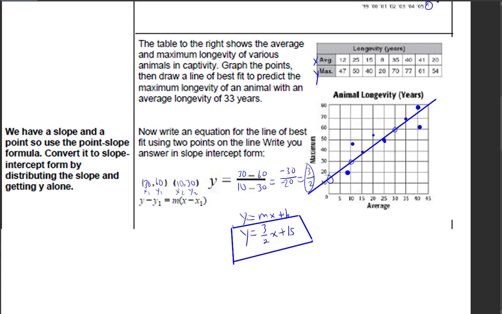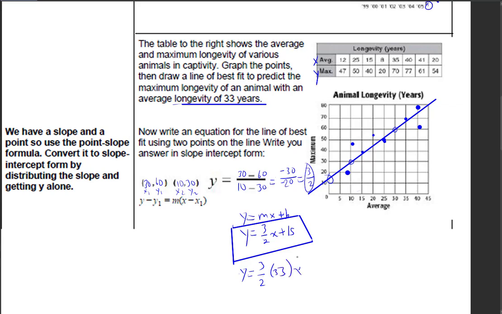Now, since they want to know the predicted longevity of an animal in captivity if it has an average longevity of 33 years in the wild, what I can do is put in that 33. So y is equal to 3 halves times 33 x.